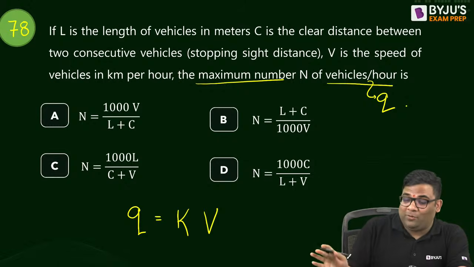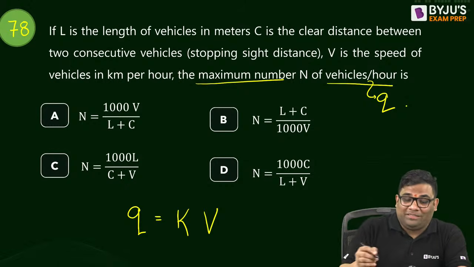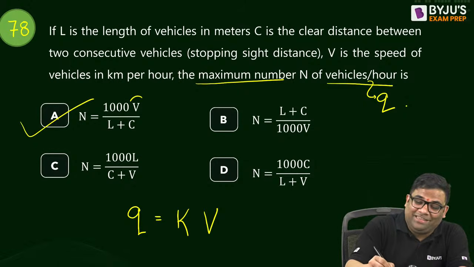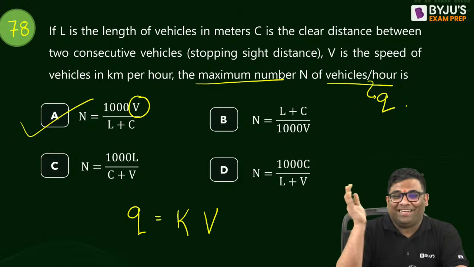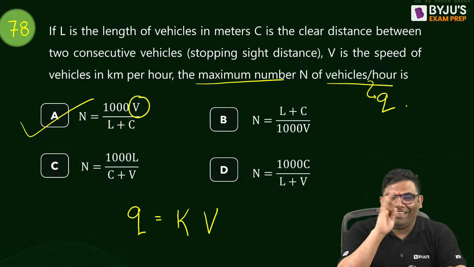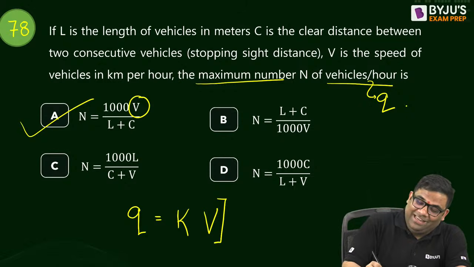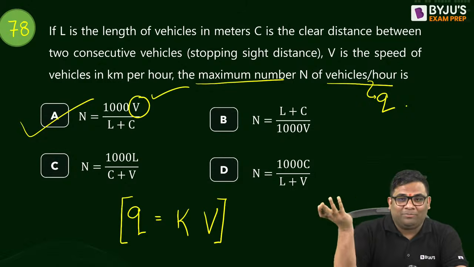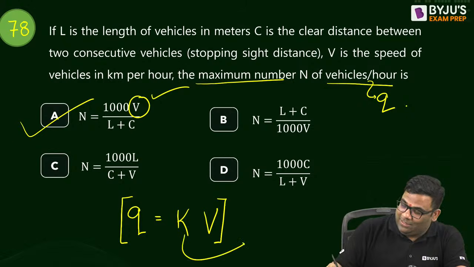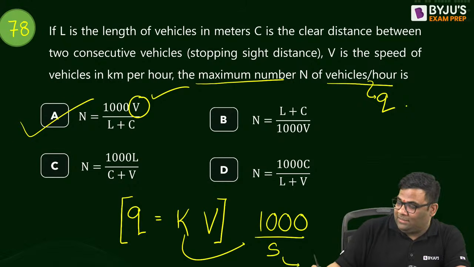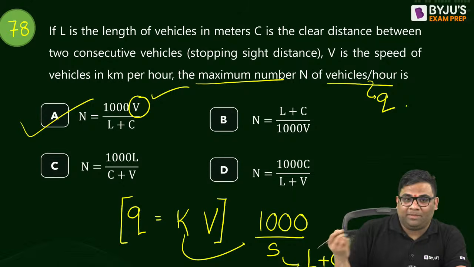And in all these equations, only option A has V in the numerator. No need to see anything else. Yes or no? Q is K into V. In all options, only one option has V. Sometimes you can use smart logic also. And this is 1000 by S. And your S is the length of the vehicle plus clear spacing.